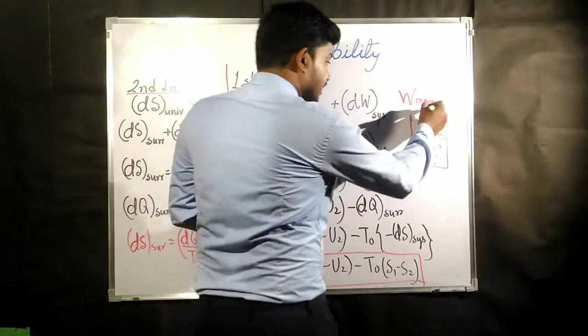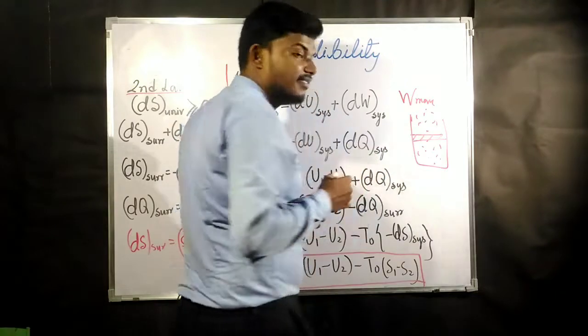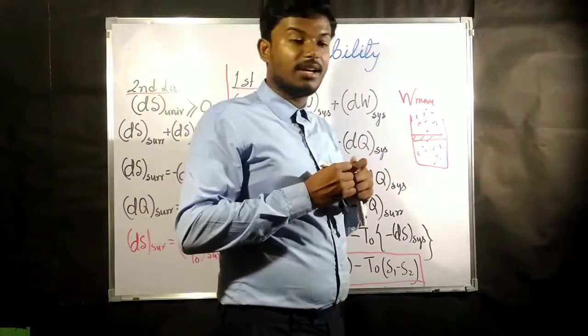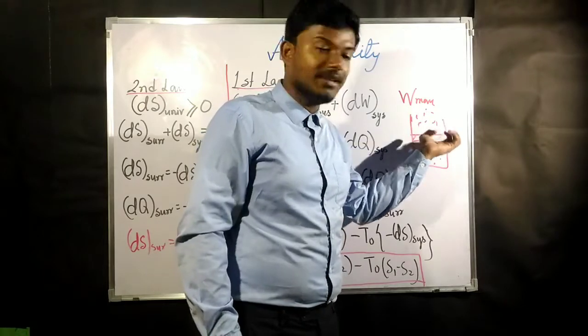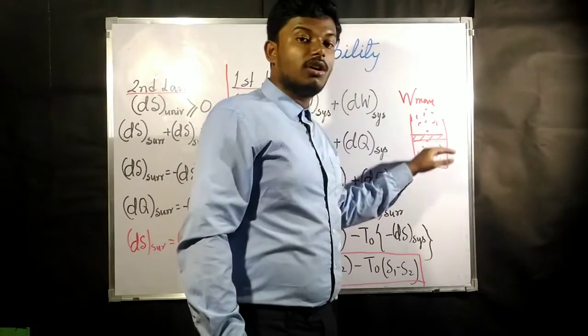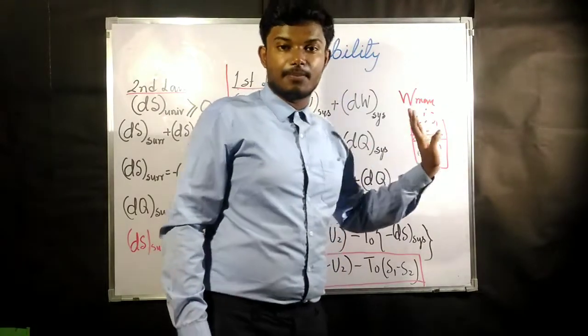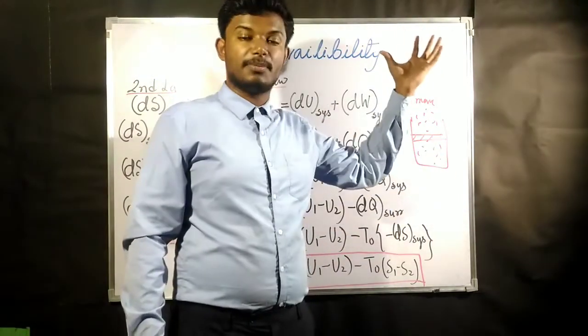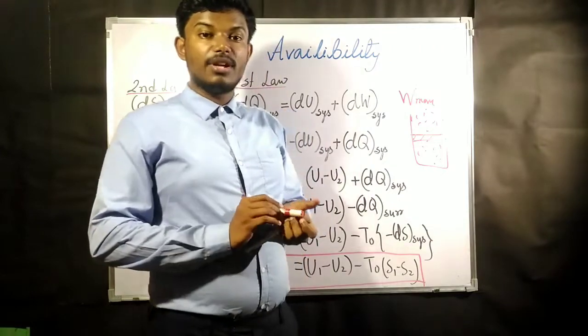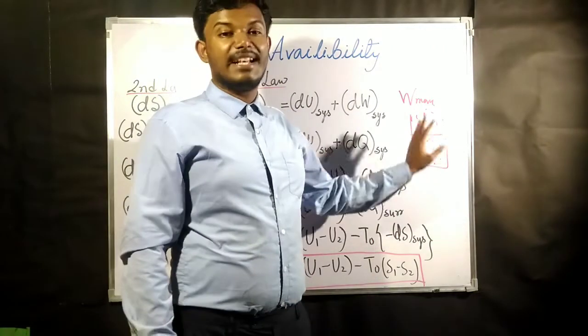But here the atmosphere is there, and whatever the atmospheric pressure is, it is trying to push down the piston, and this gas is trying to pull up the piston. Now there is going to be a net work.